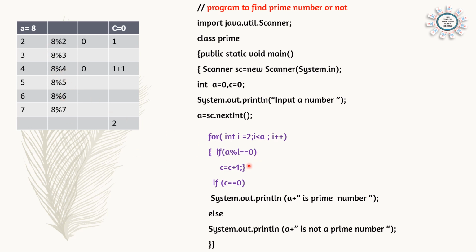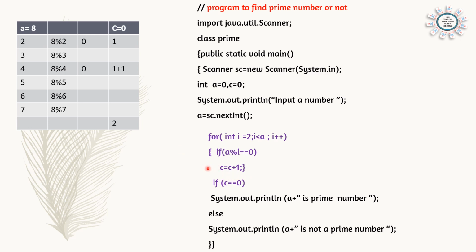So here we can find the factor. A is 8, i is going from 2 to 7. So 8 modulus 2, 8 modulus 3, 8 modulus 4, 5, 6 and 7, and we can find the remainder. If the remainder is 0, that means it is a factor. For example, 2 and 4 are factors of 8, so the remainder will be 0.